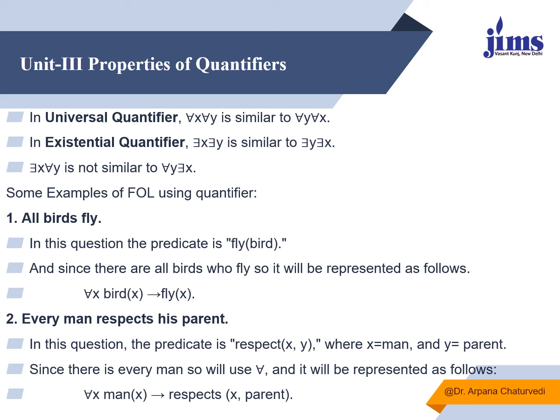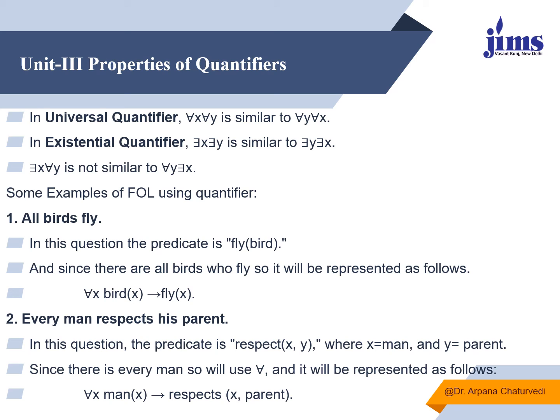Similarly, we see every man respects his parents. So what is the predicate? The predicate is respect. Who is respecting? X is respecting Y. So if X is a man and Y is a parent, then man respects his parents. How will we write? For all X, if X is a man, then definitely X respects his parents. So this is how we write.